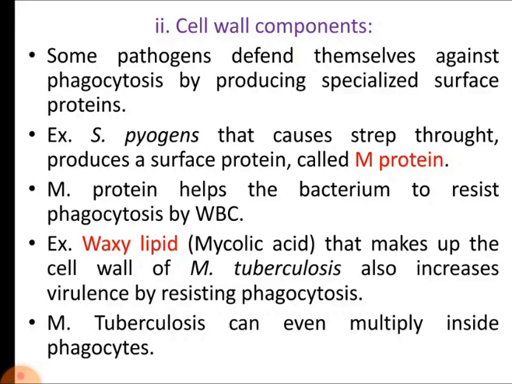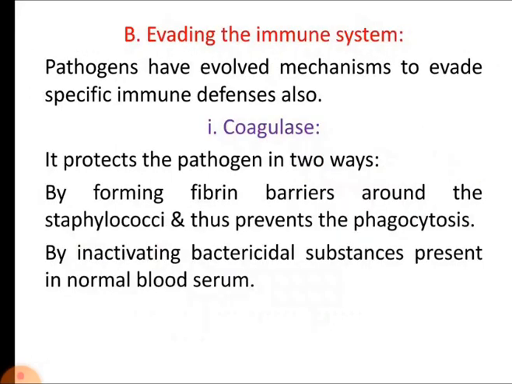We know that in phagocytosis, there is a requirement that the phagosome must fuse with the lysosome. This fusion of the phagosome with the lysosome finally destroys the organism. But here these organisms can multiply inside the phagocytes because they block this fusion of the phagosome with the lysosome. Then after evading phagocytosis, the next thing that we will discuss is evading the immune system.